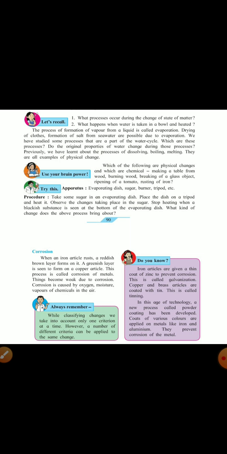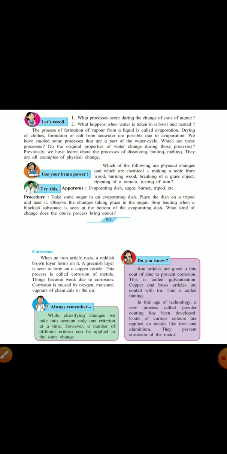Things become weak due to corrosion. Corrosion is caused by oxygen, moisture, vapors of chemicals in the air. Now always remember, while classifying changes, we take into account only one criterion at a time. However, a number of different criteria can be applied to the same change.